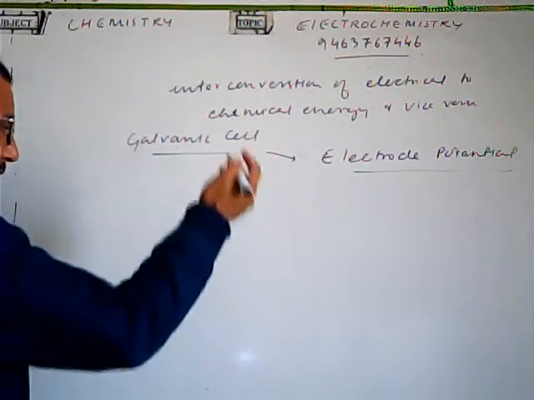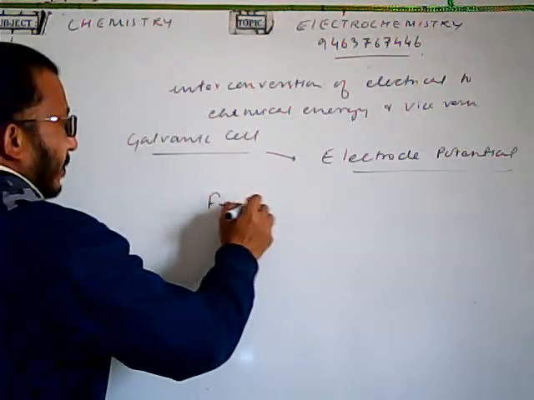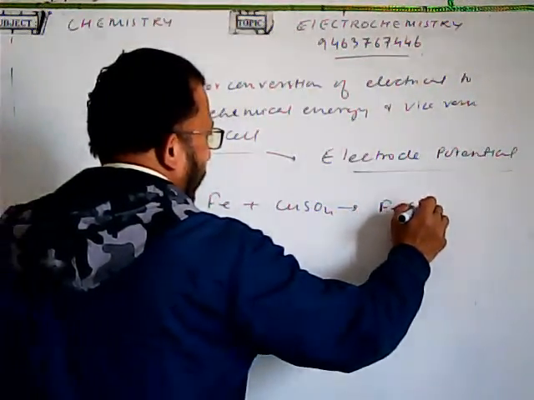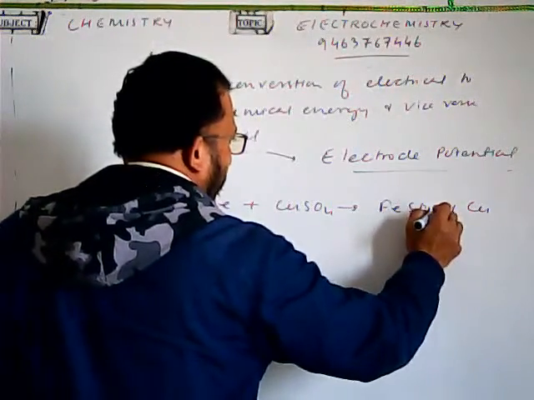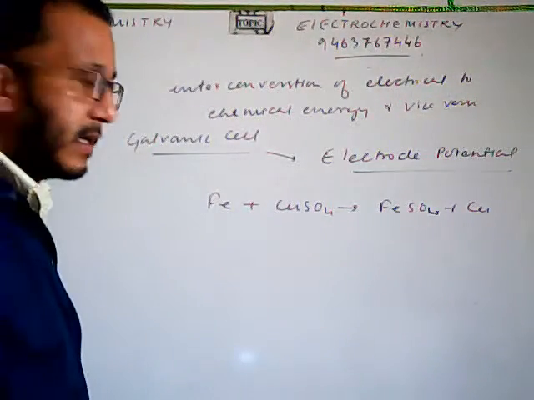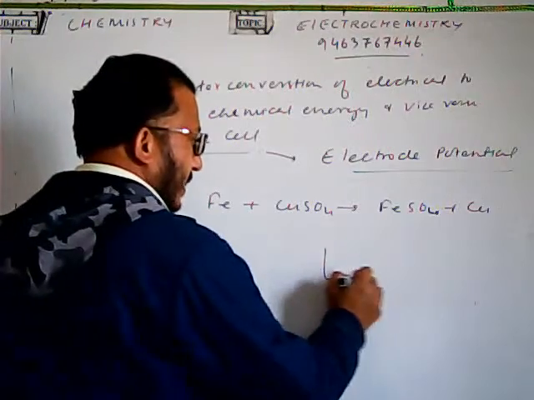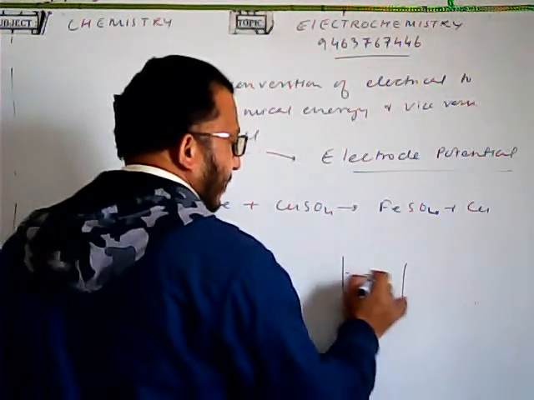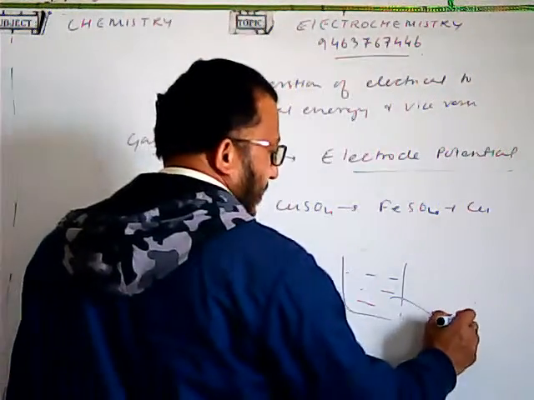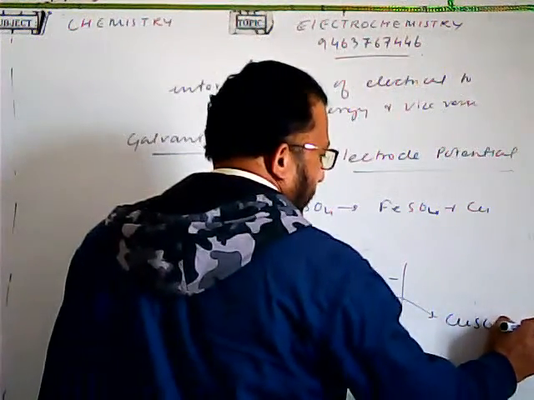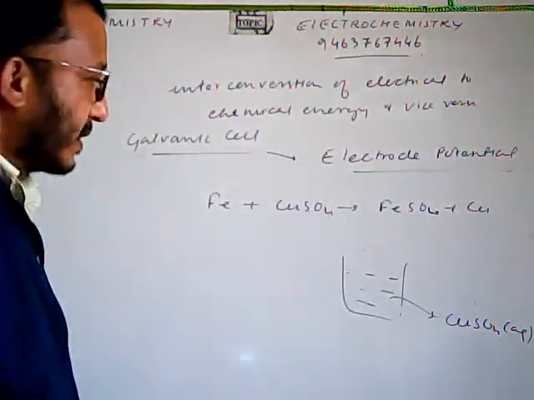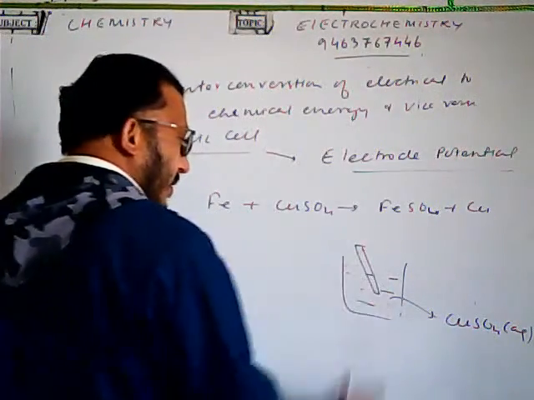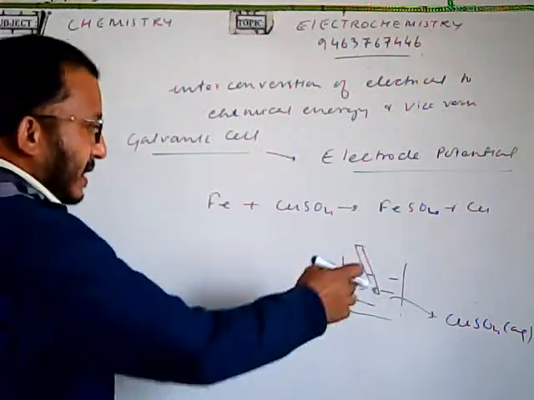Let us suppose we take a reaction here, Fe plus CuSO4 giving FeSO4 plus Cu. This is a redox reaction. Let's suppose we take a container in which we have copper sulfate present, and we dip iron in it. Now what will happen?